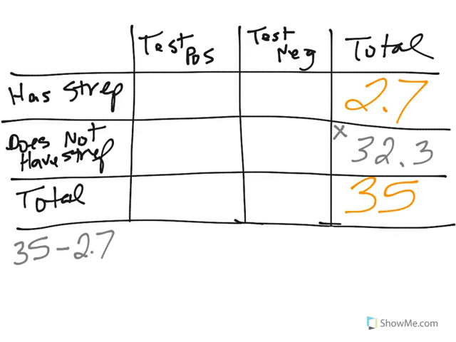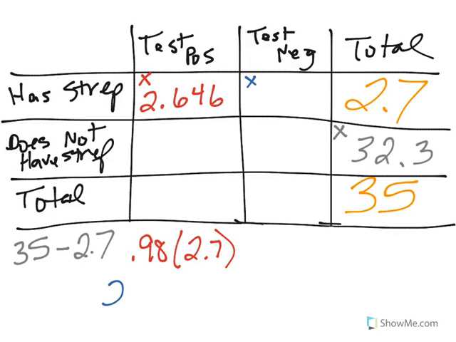Okay, now we have a 98% accuracy rate. If you go to the doctor and you have strep throat, you would expect the test to show positive, right? You want the doctor to walk in and say, yes, you have strep throat. Okay, so that means, in my red box, 98% of that people, so times 2.7 million, are going to test positive. So 2.646 million people are going to test positive. Now, that means, well, if I had 2.7 million who had strep throat, 2.646 tested positive, that means 0.054 million people will test negative. Should make sense, hopefully.